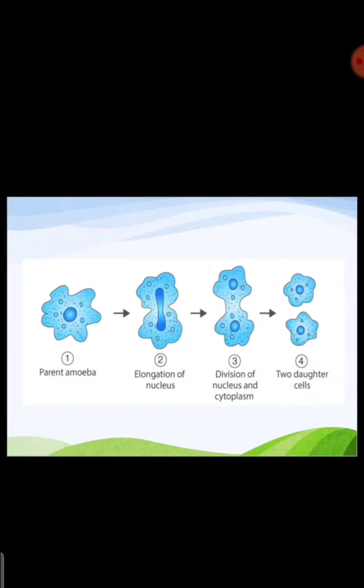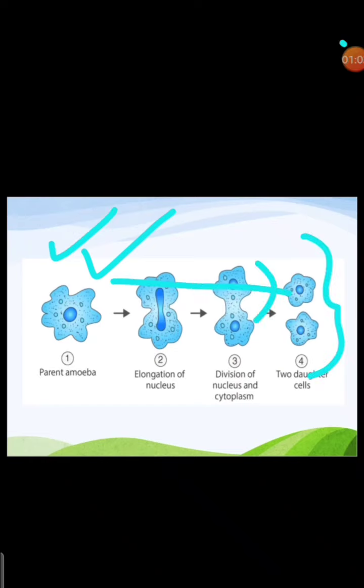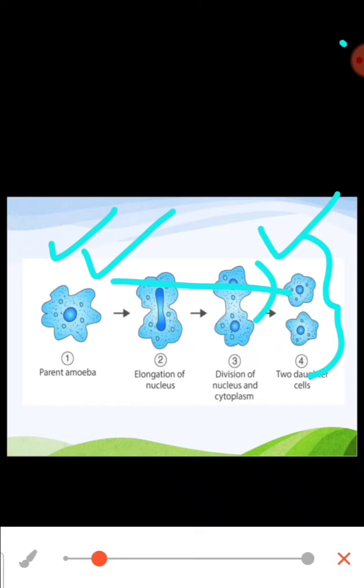But we studied that a single cellular organism does not die, because any single cellular organism will divide into 2 daughter cells. That means this organism, which was only one, has multiplied, it has divided itself, and it is now 2.